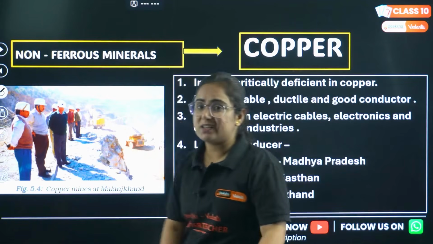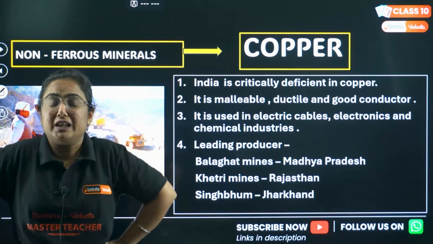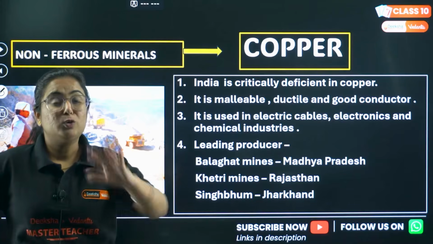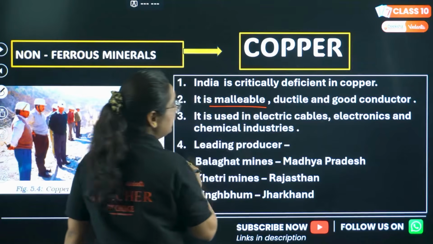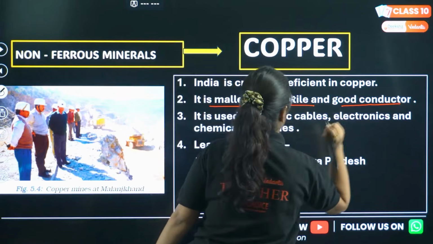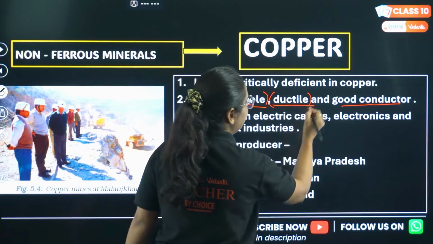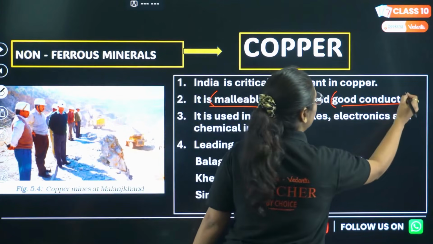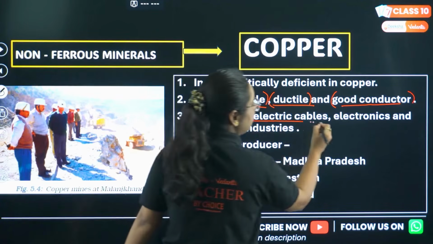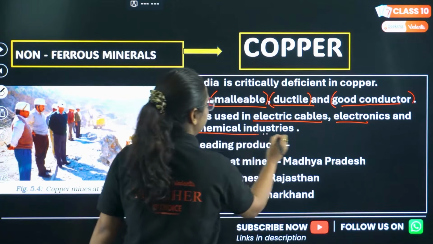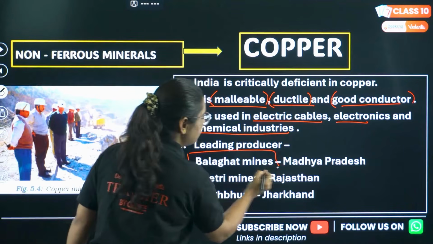Moving to non-ferrous one. Non-ferrous in which important is what? Copper. And do you know India is critically deficit of copper? We do not have it in ample amount. But this is a metal which is malleable, ductile and good conductor. If you know what is malleable, it can be shaped. It is ductile, it has a sonorous ability and a good conductor of heat and light. This is the reason it is used in electric cables, electronics and chemical industries. In India, the leading producers of copper are Balaghat mines in Madhya Pradesh.